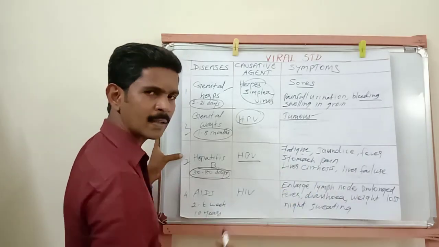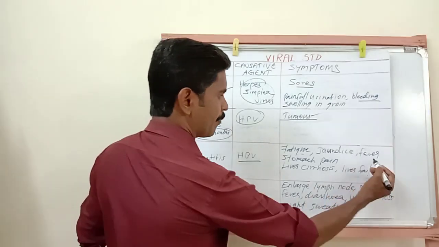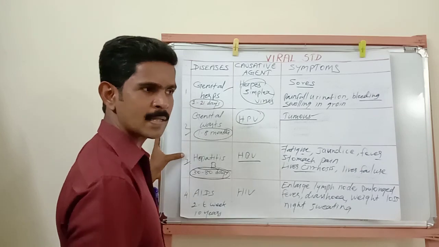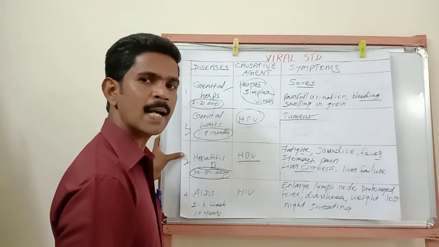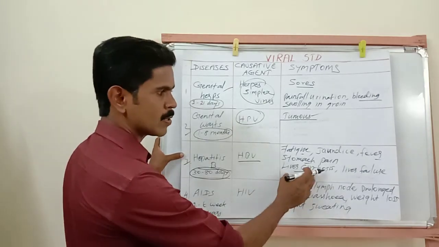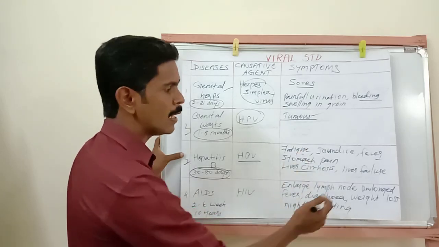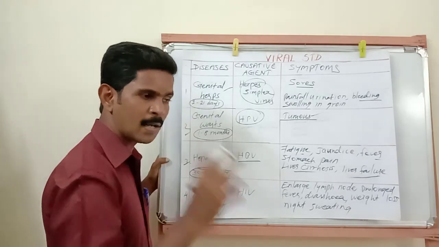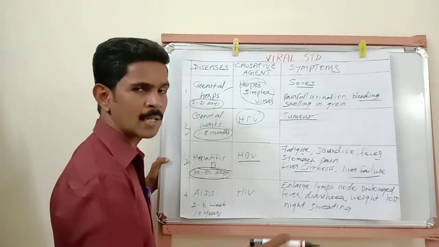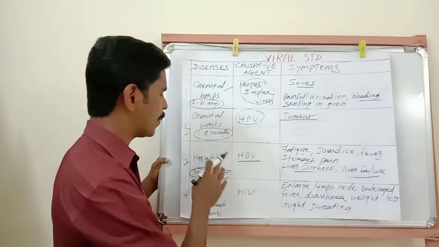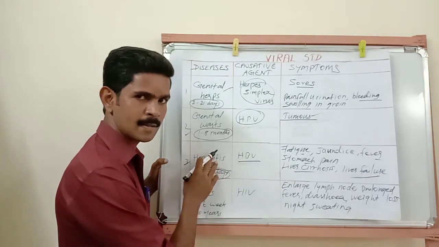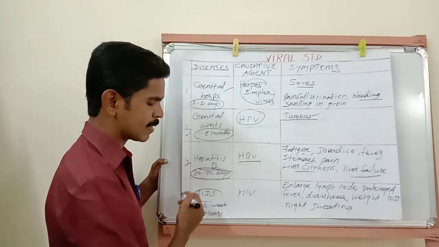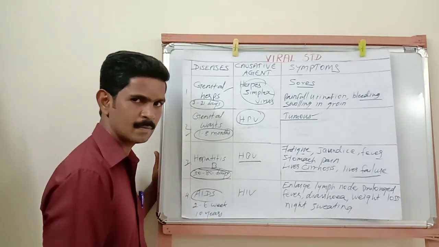So it's a disease affecting the liver. Then fever, stomach pain, then liver cirrhosis. Liver cirrhosis in Tamil we can say kallira allergy. So liver cirrhosis, and in the final stage liver failure occurs. In the last stage, liver failure is the last symptom of this hepatitis B infection. Understand? Then next, a very dangerous viral infection, AIDS.